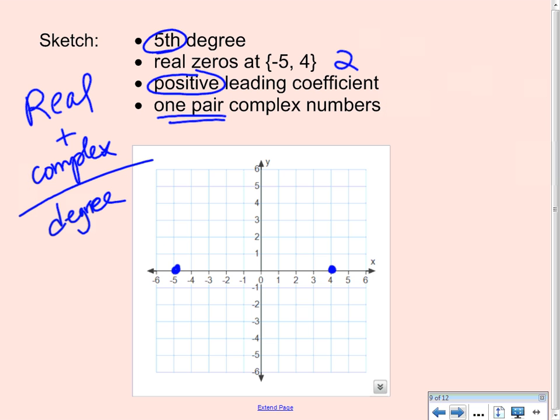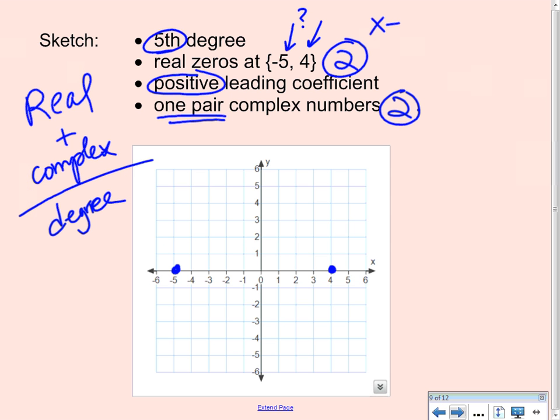So the real and the complex. There's two reals. There's a pair of complex. That only adds up to 4. Where's the other 0? Well, you cannot have an odd amount of complex numbers. You can only have pairs. So that has to stay 2. It can't go up to 4, because then 2 plus 4 would be 6. So the extra 1 must be that one of these is doubled. One of these counts twice.